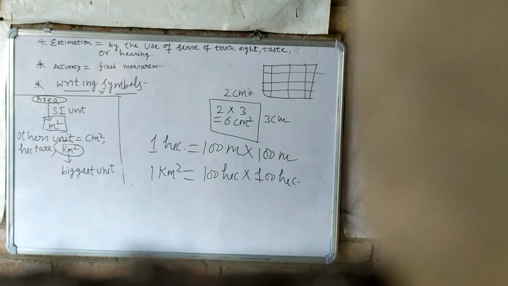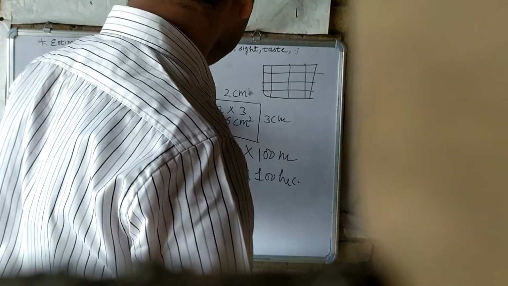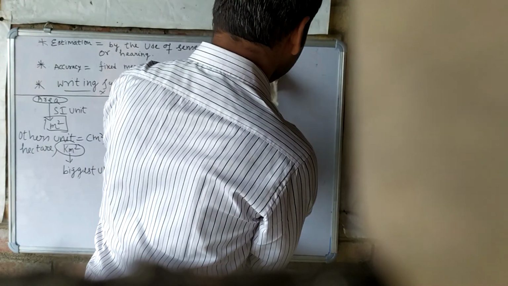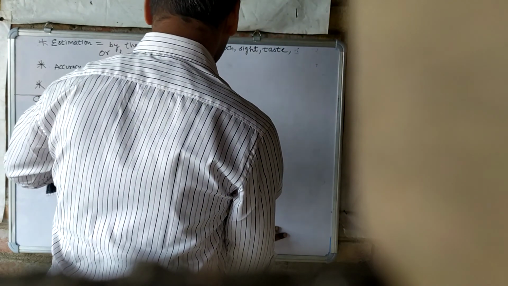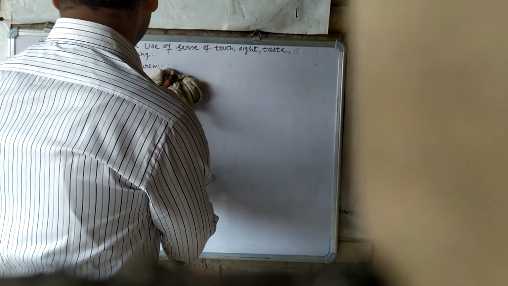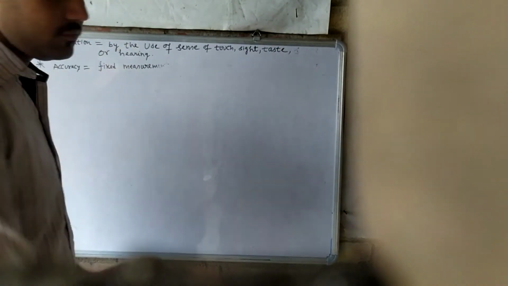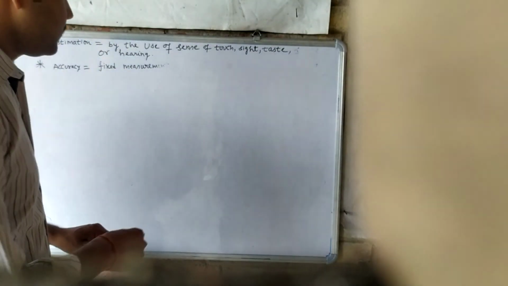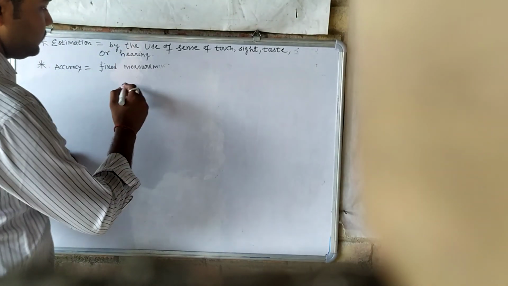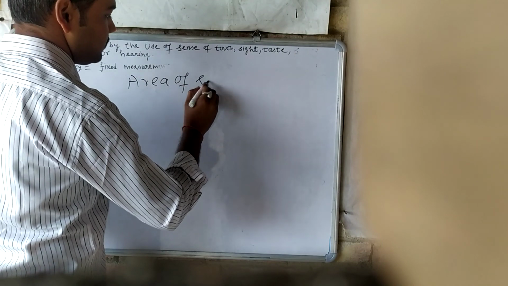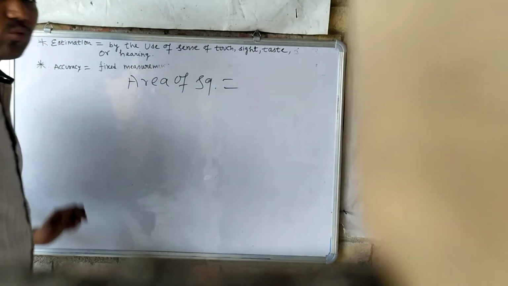Now we will see some of the formulas. Area of square.